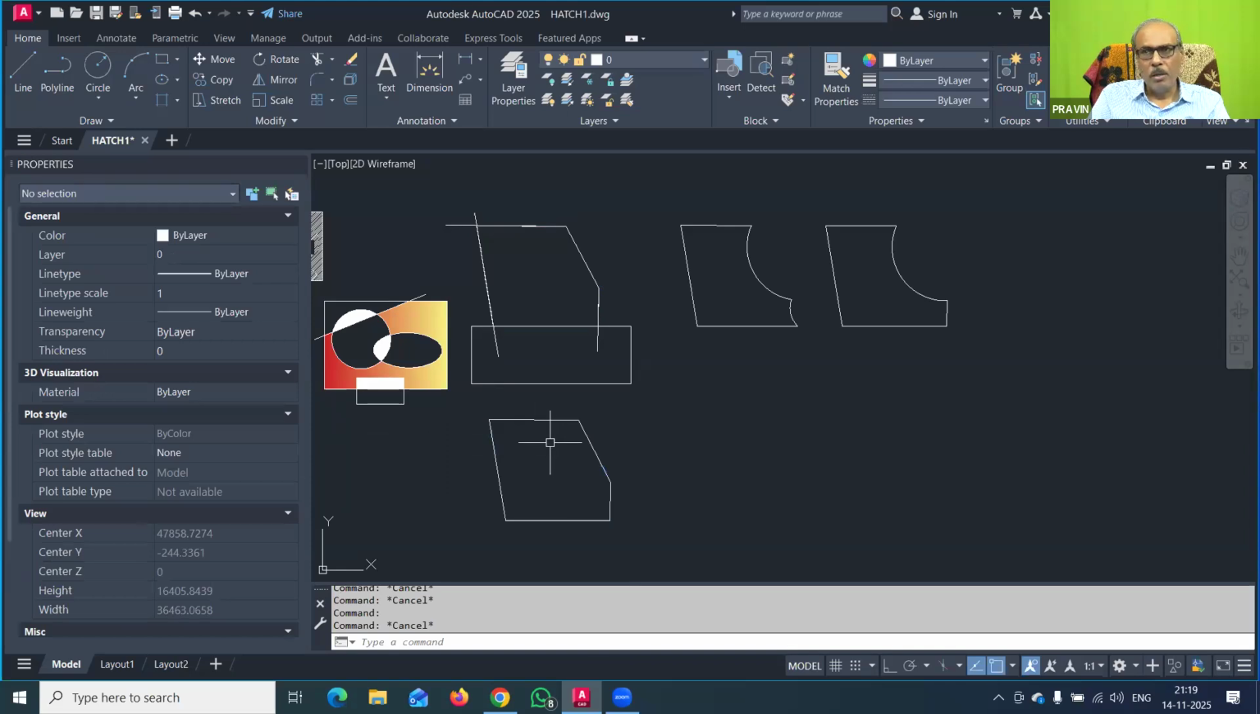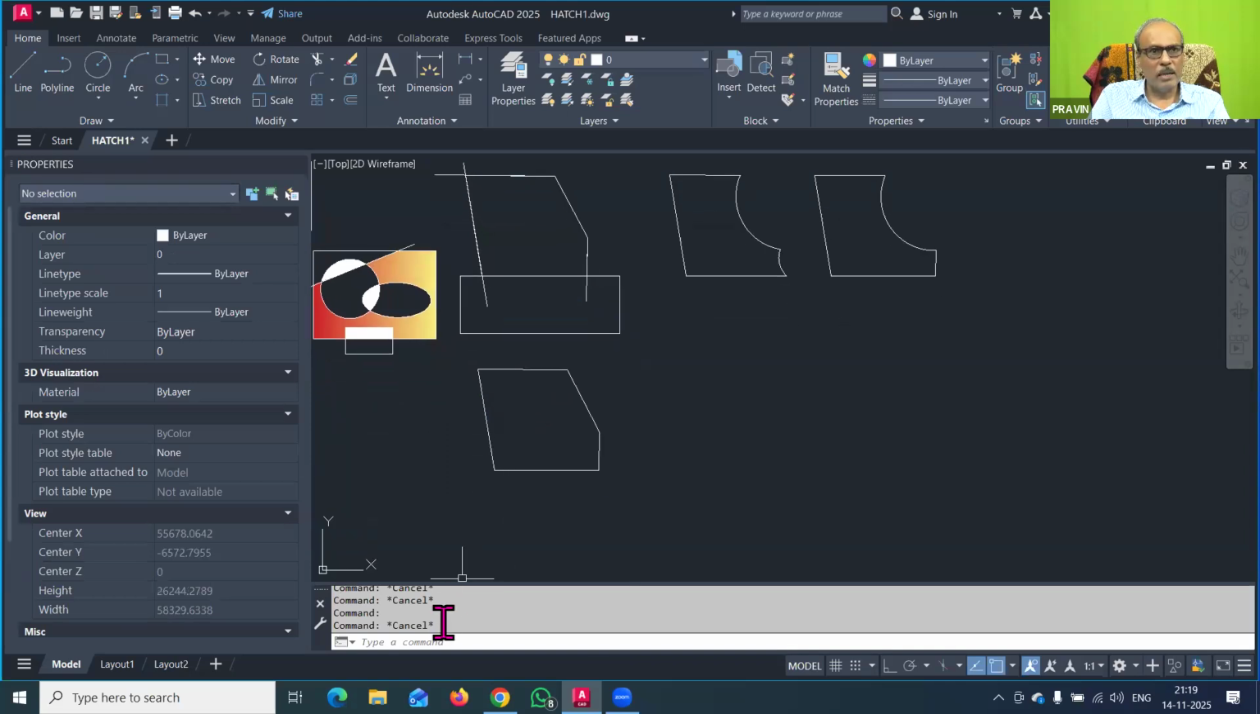So I hope that one more small command was remaining, and I will just start it from here in the command line, and that is the region command. In the region command, it is saying select object. Now I will select this object. You can see that one found, then I will press enter, and now you can see that one region was created, it was given here, one region was created.